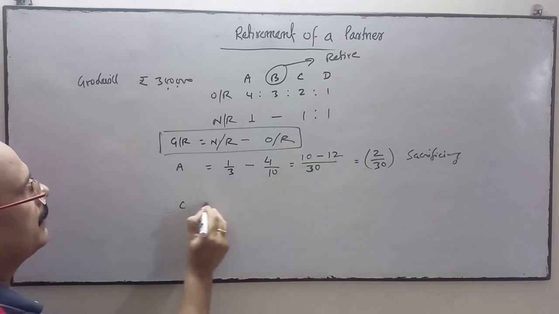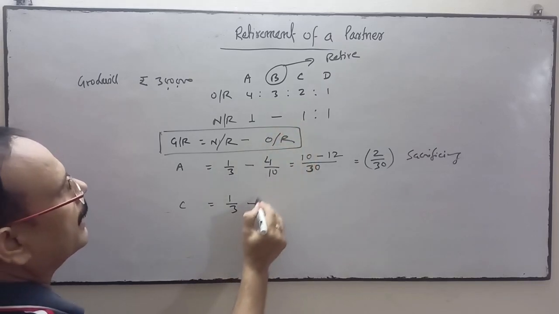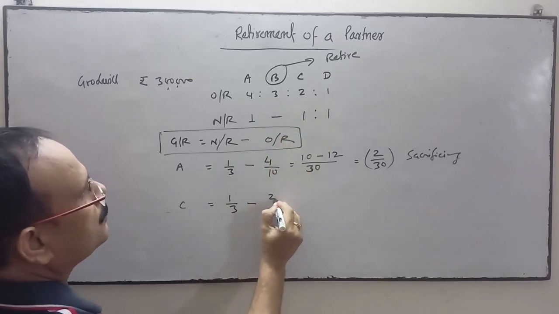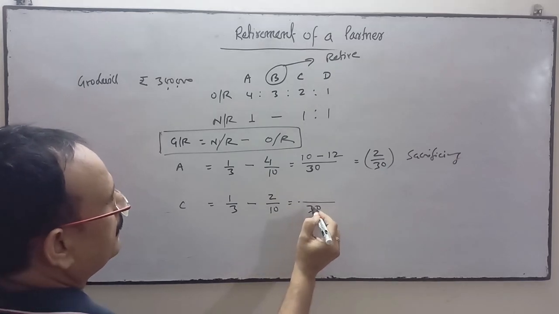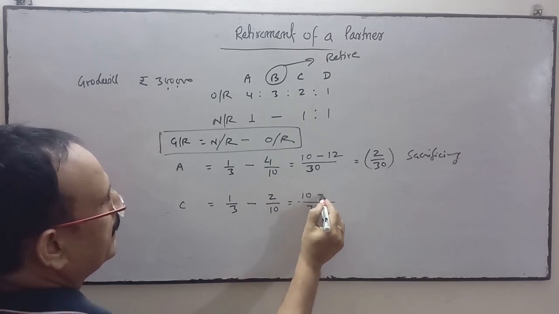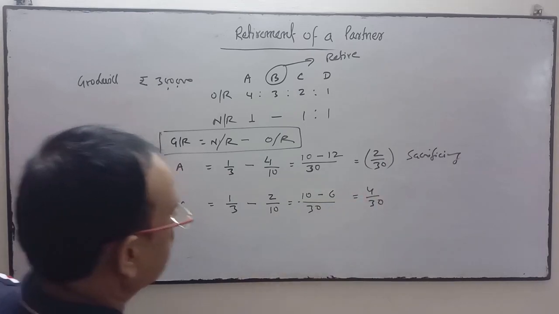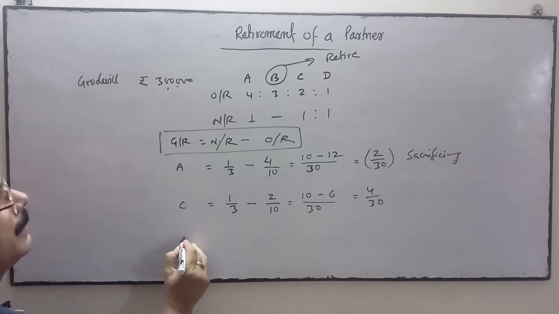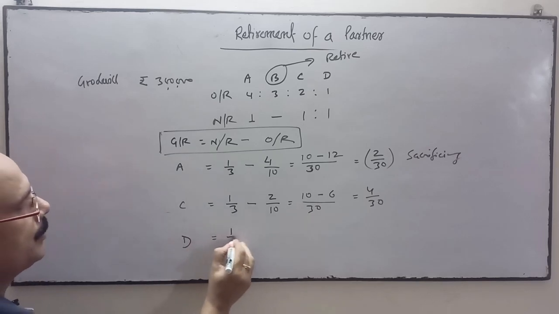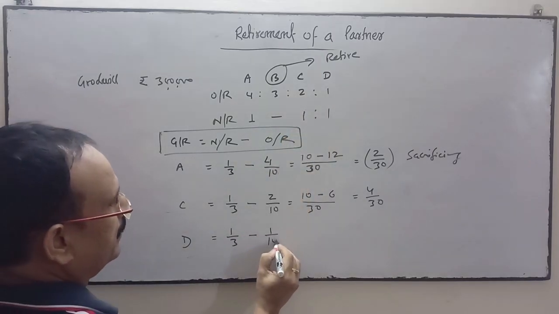Now come to C. New ratio is 1/3 and old ratio is 2/10. LCM is 30. 10 minus 6, 4/30. It's a gain. For D, new ratio is 1/3, old ratio is 1/10.